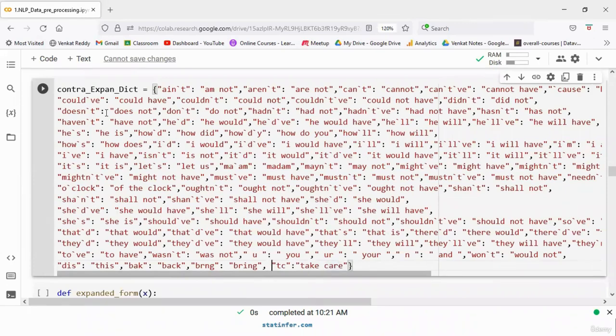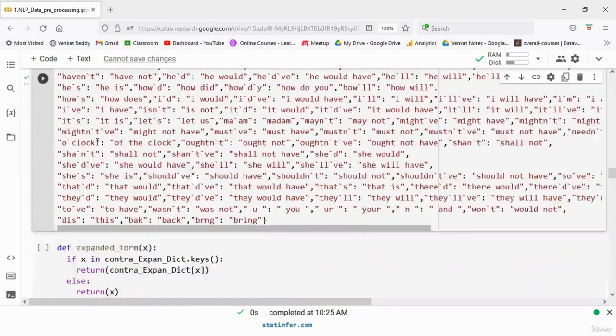Laugh out loud, or lots of laughs, something like that. If you feel there are some words that are very frequent, you have to understand your data. Do you agree with that? You have to understand your data. In your data set, if you feel that there is one short form that is frequently used and that needs to be added to the dictionary, you can add that. But to start with, you can get started with a contraction to expanded form dictionary.